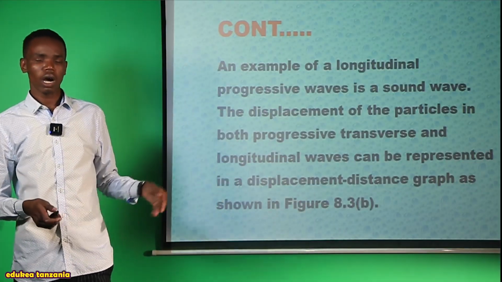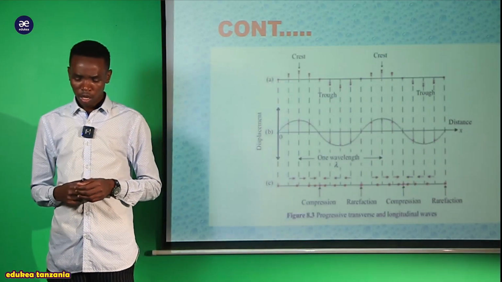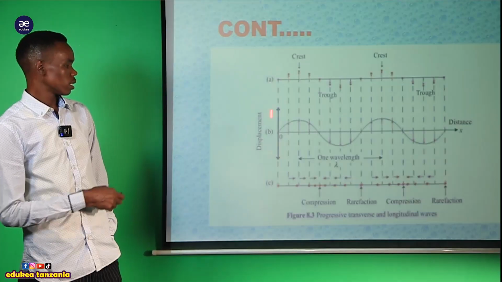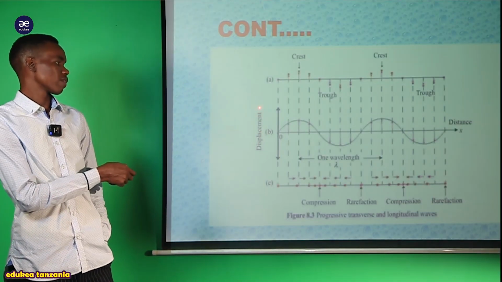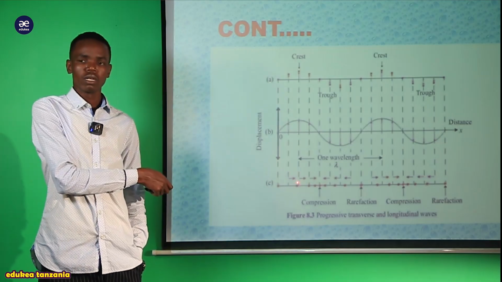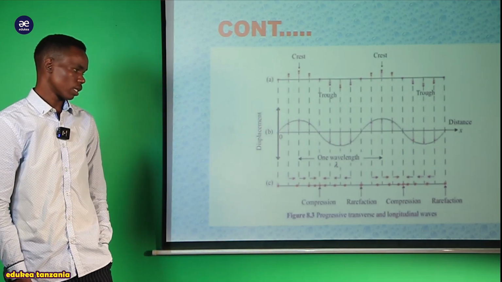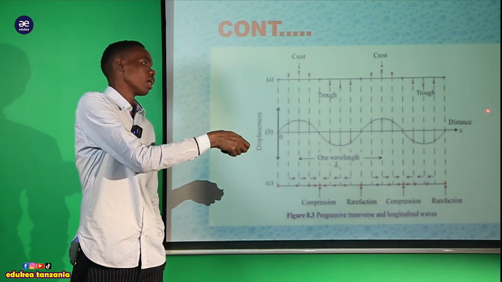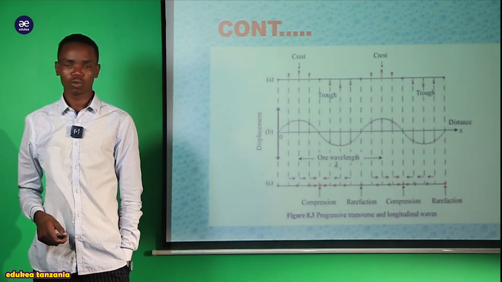That is why we call it the displacement-distance graph. As we observe, my dear students, this is our graph, whereby on the vertical line we have the displacement, and on the horizontal we have the distance.